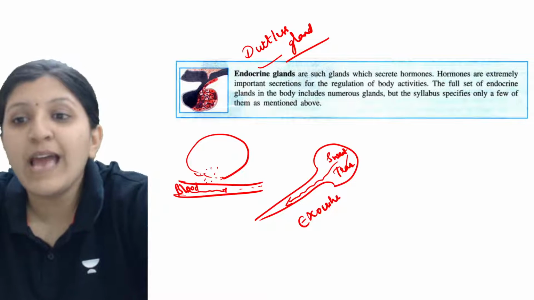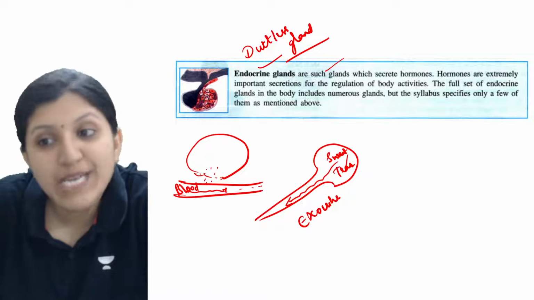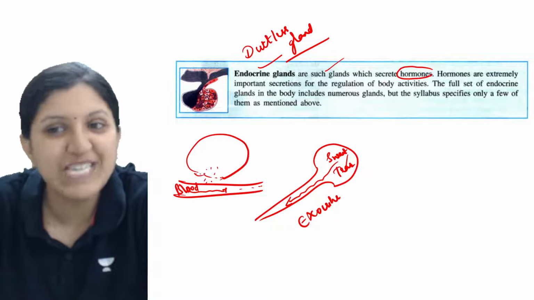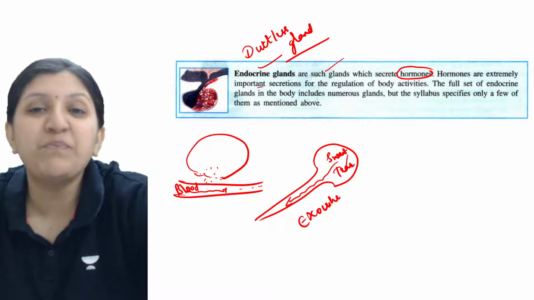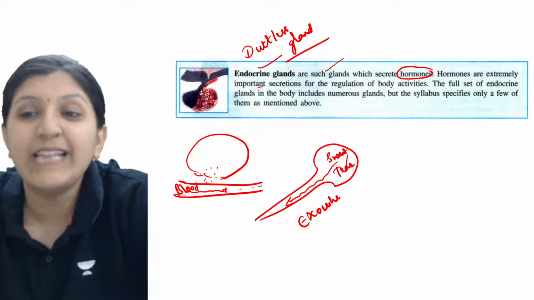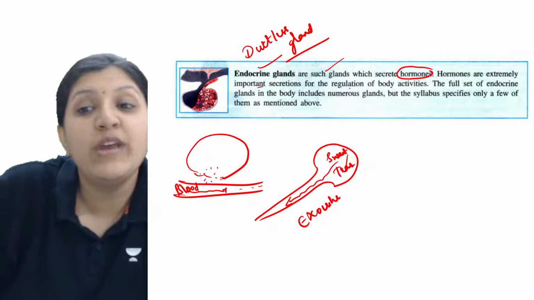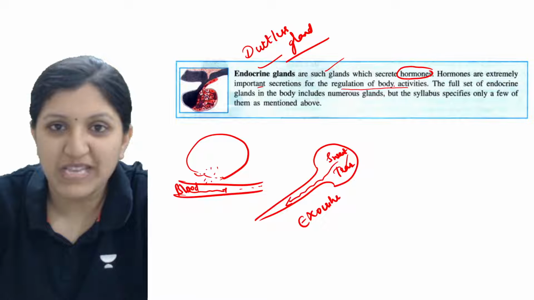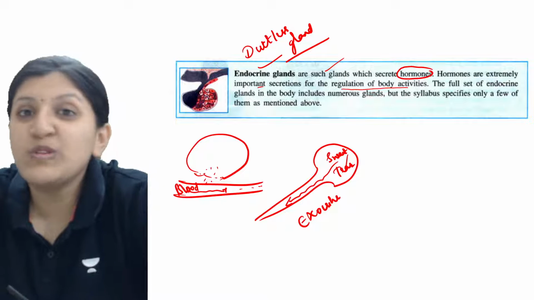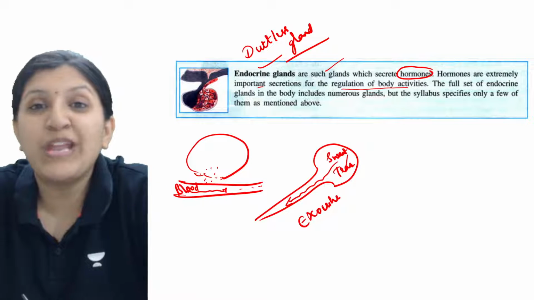So endocrine glands are such glands which secrete hormones, and hormones are extremely important secretions. Why exactly are they required? For doing lots of activities in your body, hormones are a must. Without hormones, there are no changes. Without hormone there is no growth.